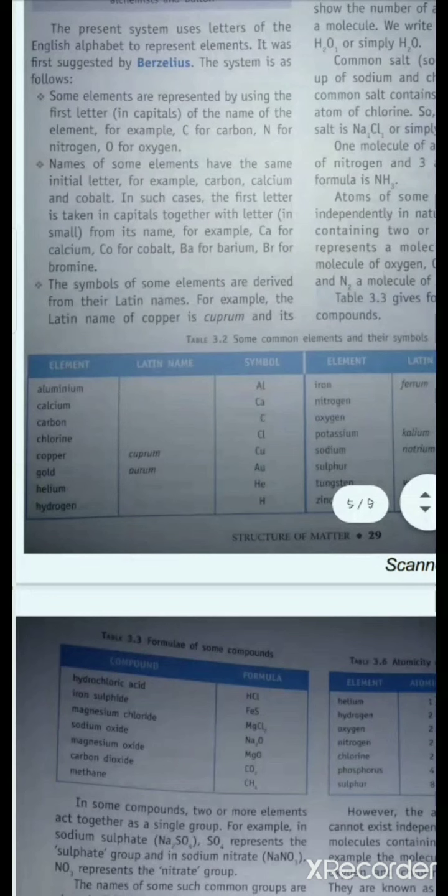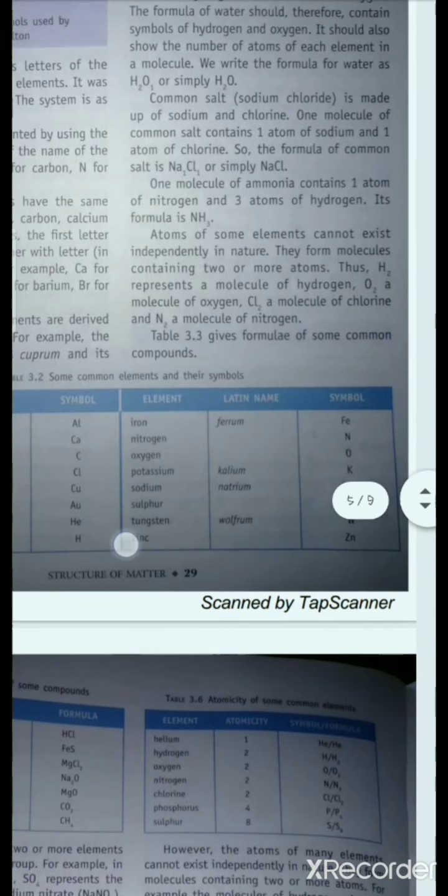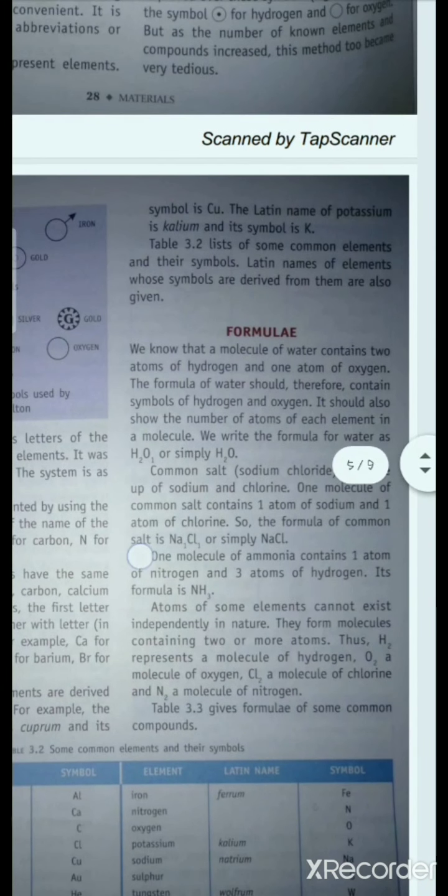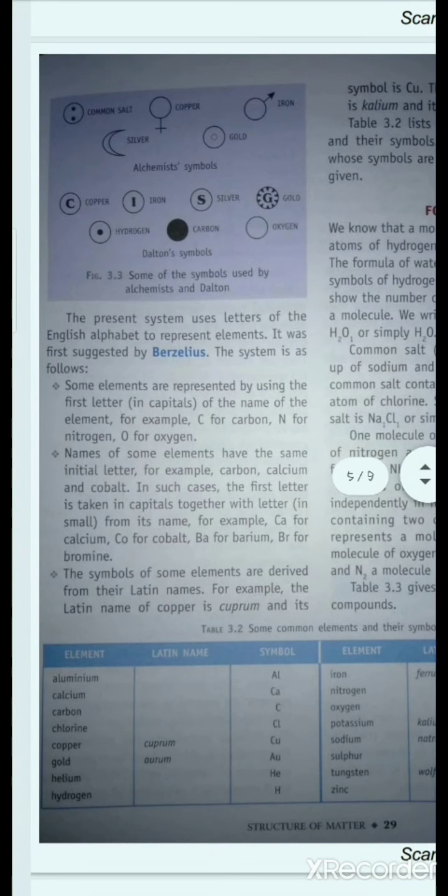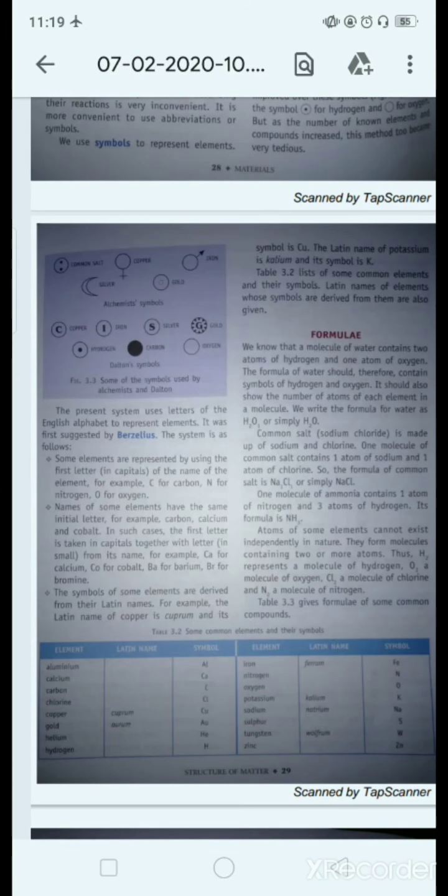In this table there are the elements along with their Latin names and their symbols given. In case of certain elements, their Latin names are given.